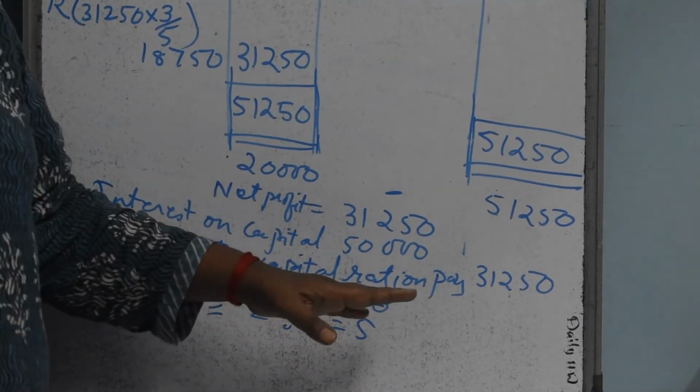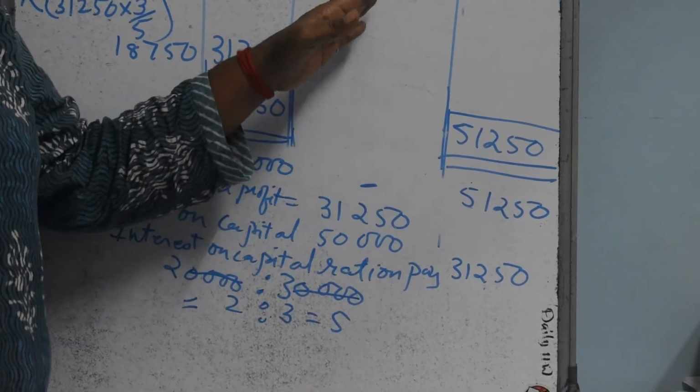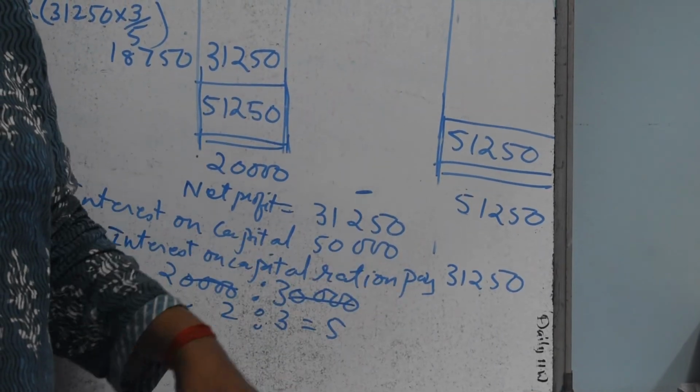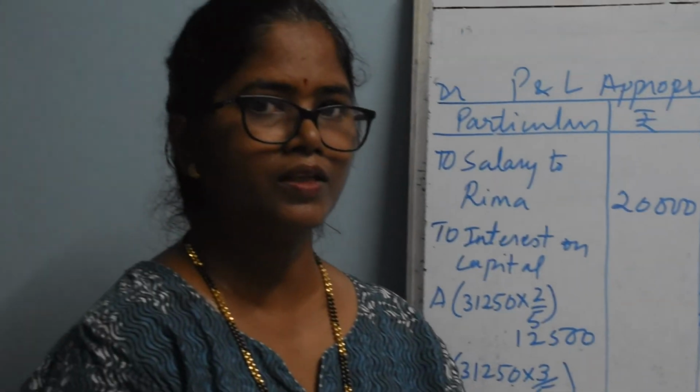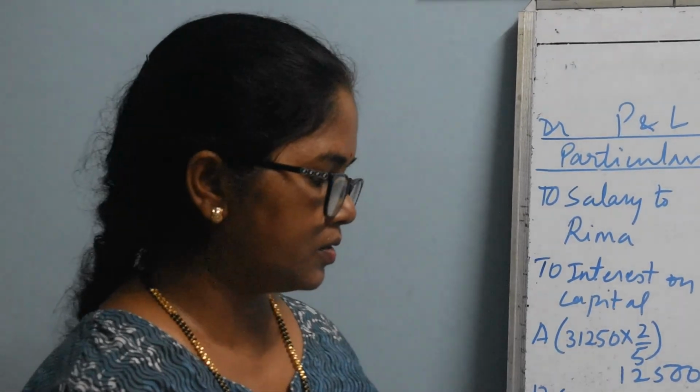This working note you copy in your book while preparing this problem and see that you read the points on interest on capital which are given in the theory part, so that it is clear for you. Whenever there is insufficient profit, you have to distribute the profit in the interest ratio or capital ratio. If there is loss, we cannot pay any interest on capital. Is it clear? I'll stop here. Thank you.